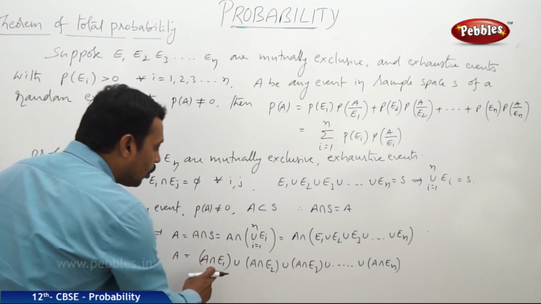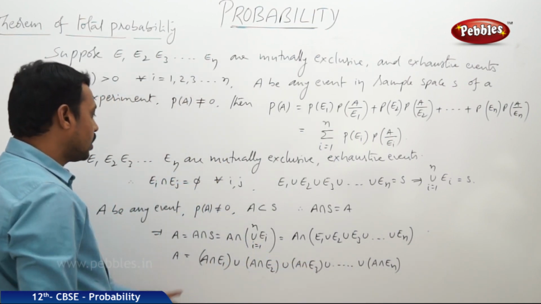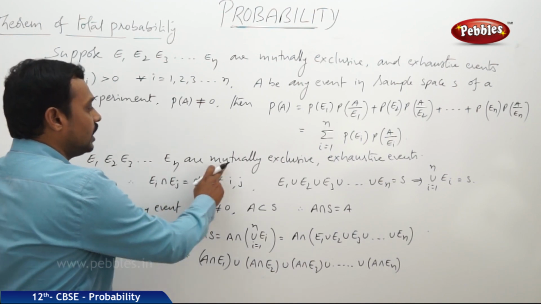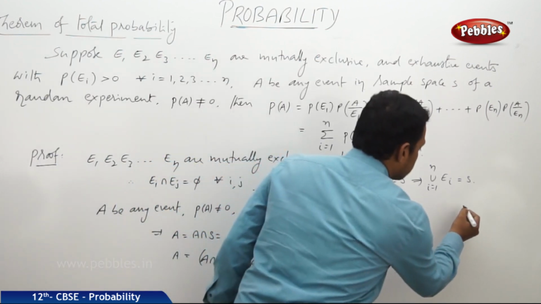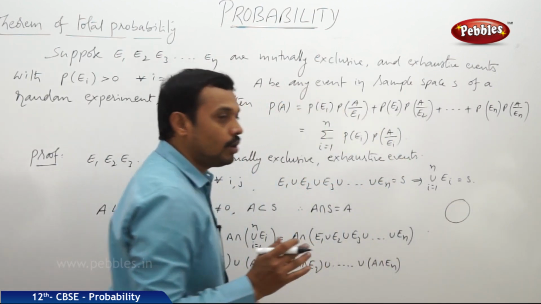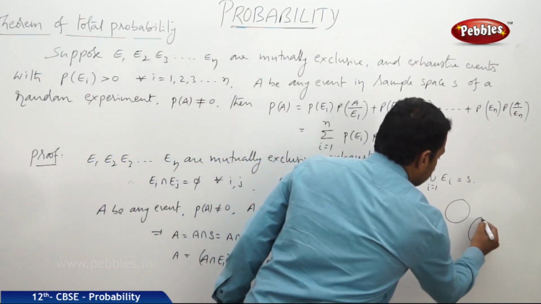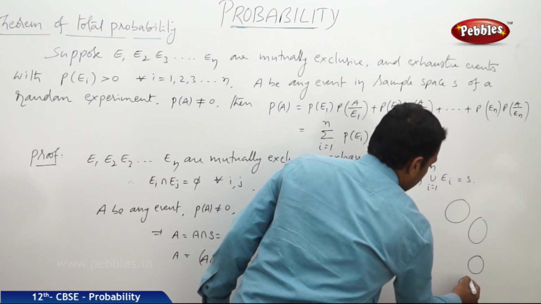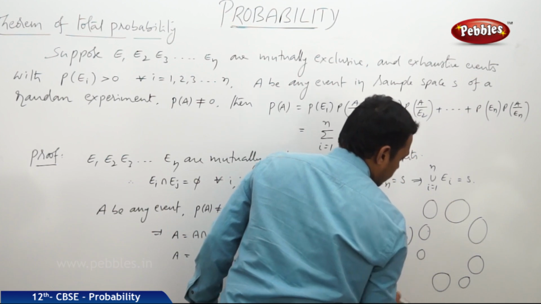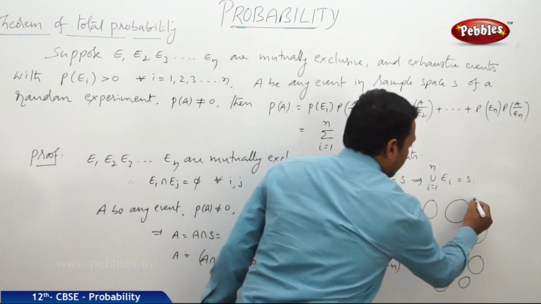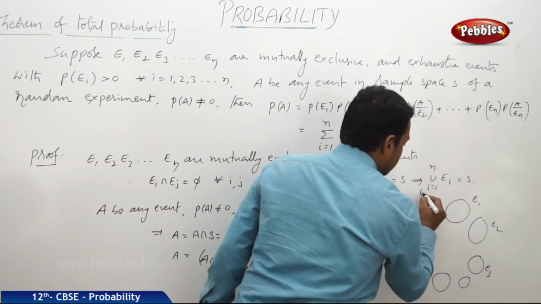Now, you know, all these events are disjoint events because E1, E2, E3 and so on En are n mutually exclusive events. All are mutually exclusive, so there is no intersection part between these n events. This is E1, this is E2, this is E3, E4, E5, like this, and let it be some En.